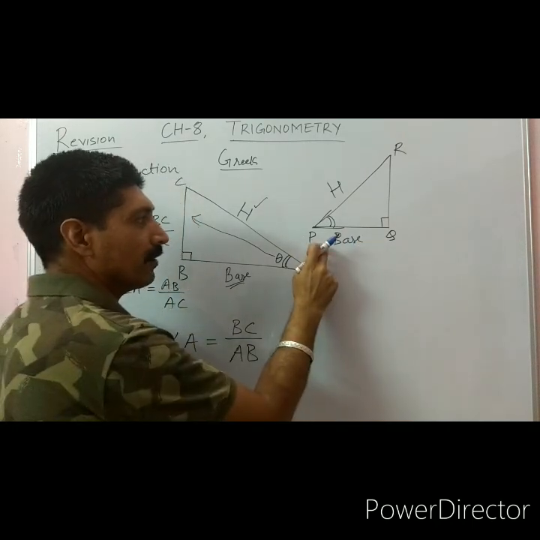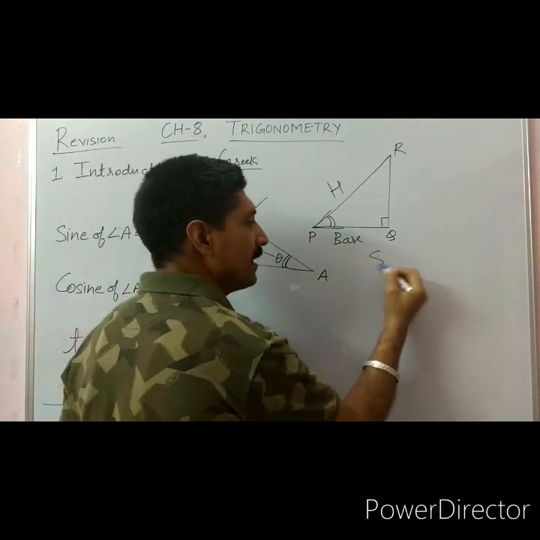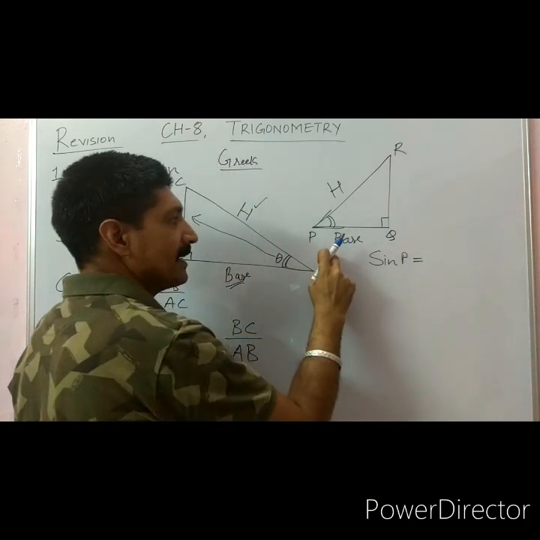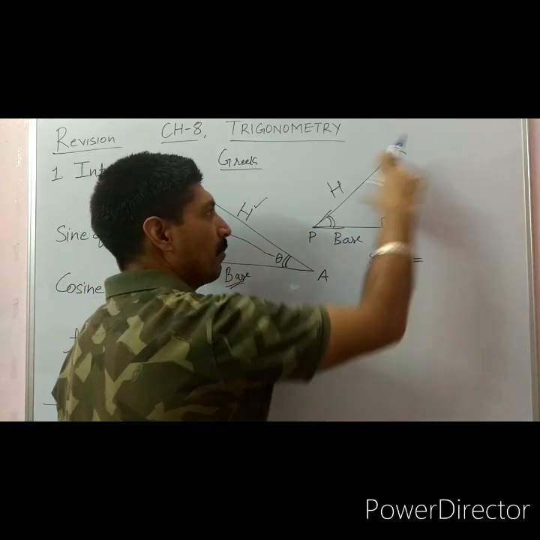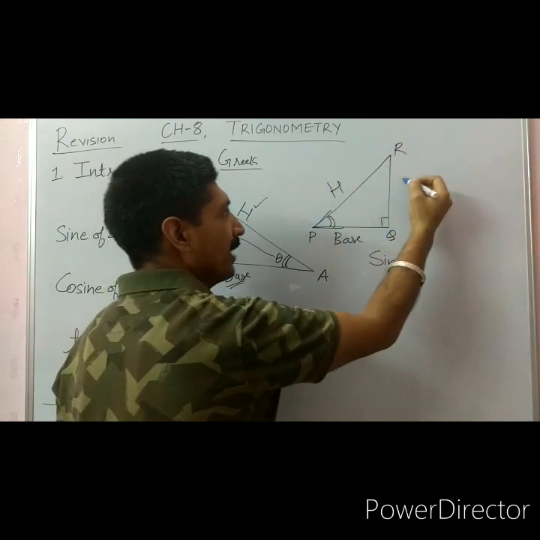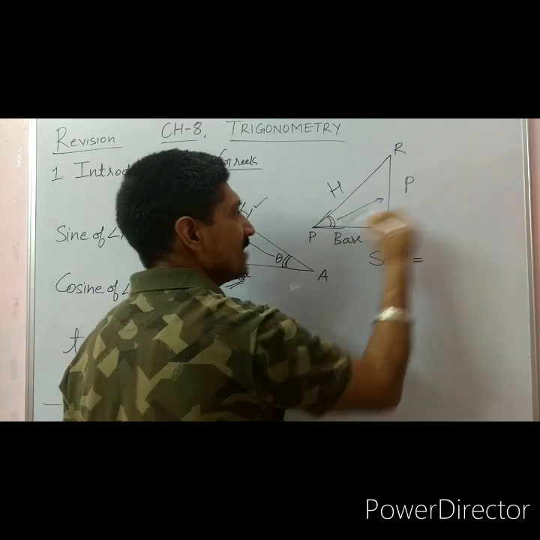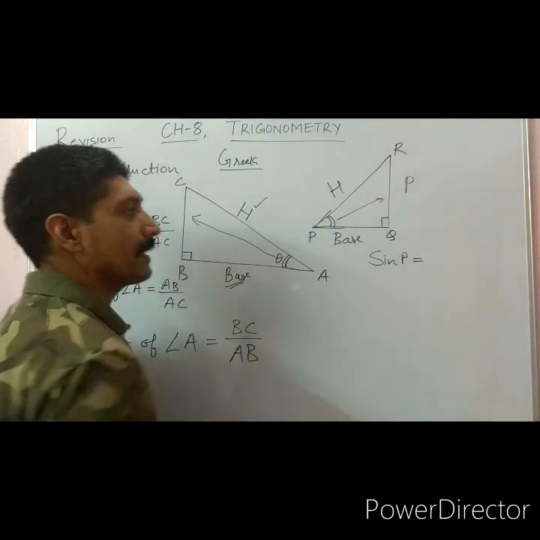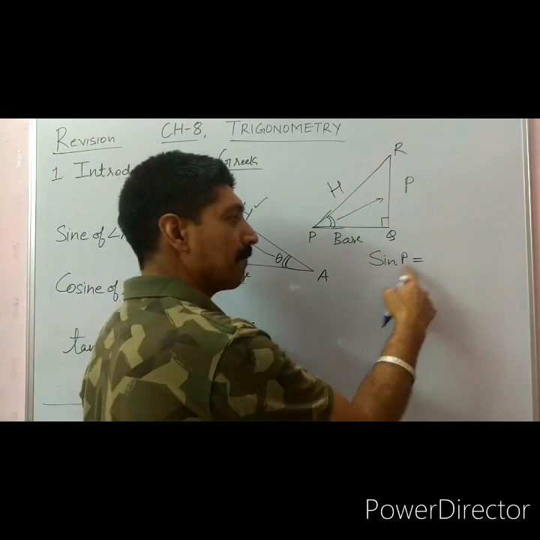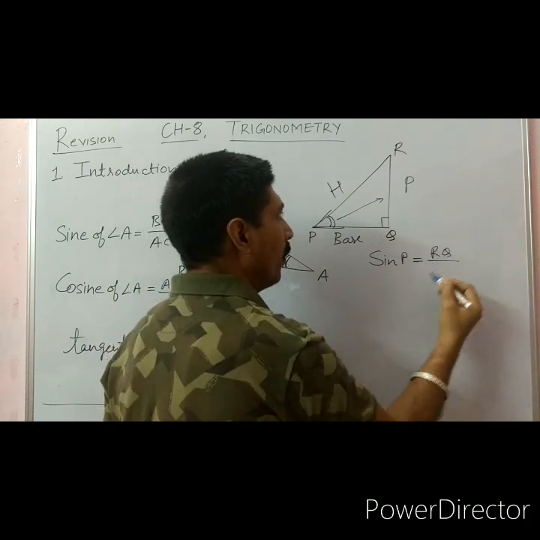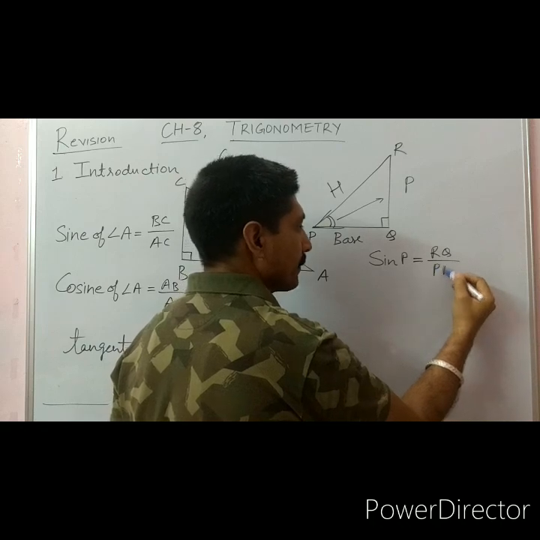If we are going for sine of P, then we are saying sine of P is perpendicular upon hypotenuse. So here RQ is the perpendicular because this side is opposite to this angle P. So sine of P is RQ upon PR.